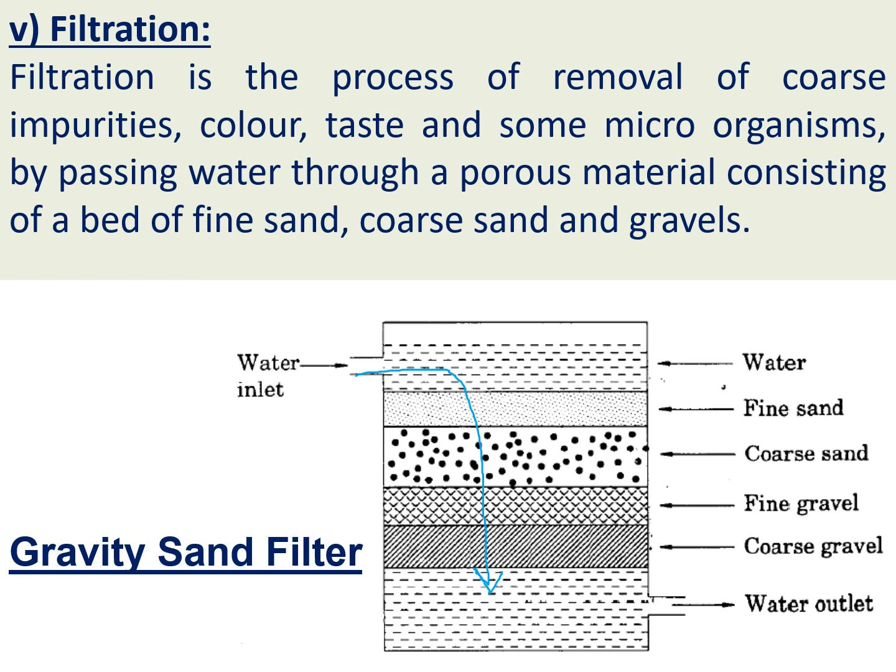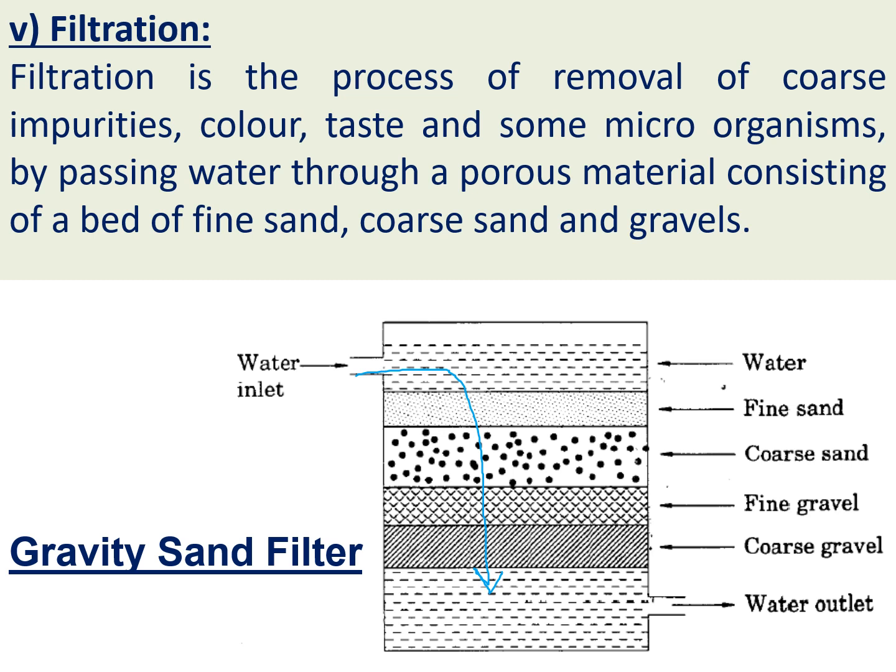So that principle we applied here artificially. We make different layers in a container. So when we pass this water through these layers, the water is automatically filtered, and this is an example of a gravity sand filter. So like that we can remove the odor and coloring agents, and some of the microorganisms.